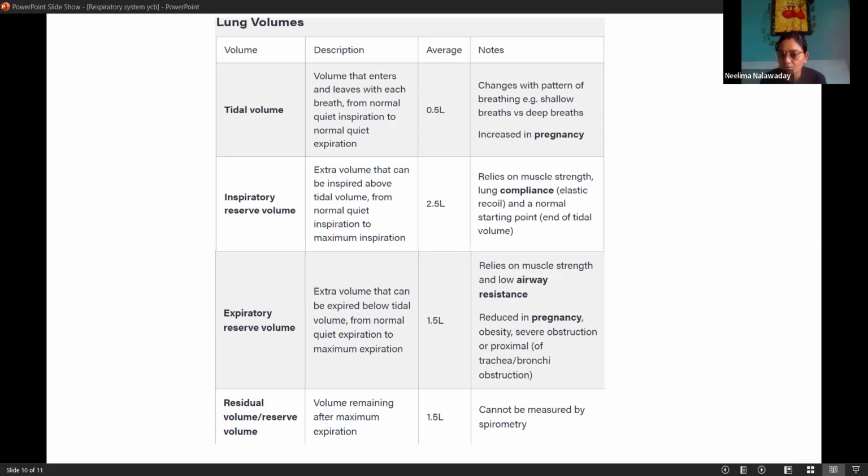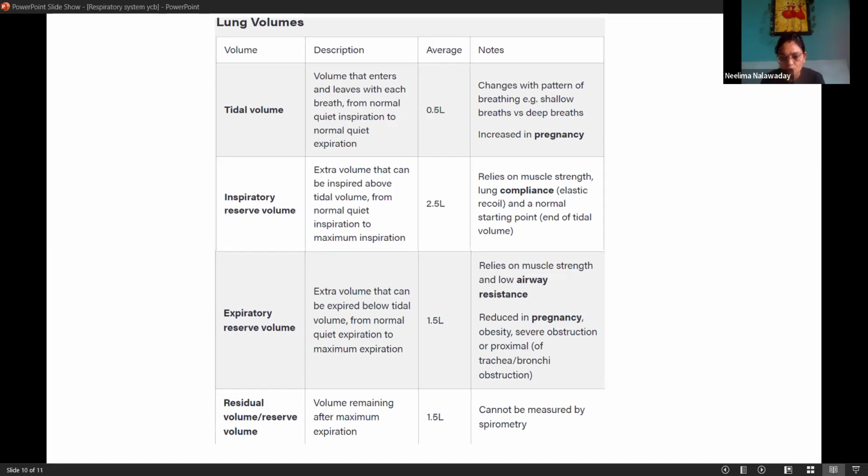Again, it relies on muscle strength and low airway resistance. It is reduced in pregnancy, obesity, severe obstruction, or any obstruction in the bronchi and trachea. Actually, in pregnancy, we cannot exhale more. We cannot take our tummy in because the uterus is increased in size and shape. So there is more superficial breathing in pregnancy. We notice there is more thoracic and clavicular breathing in pregnancy. In obesity, if abdominal fat is there, again this happens.